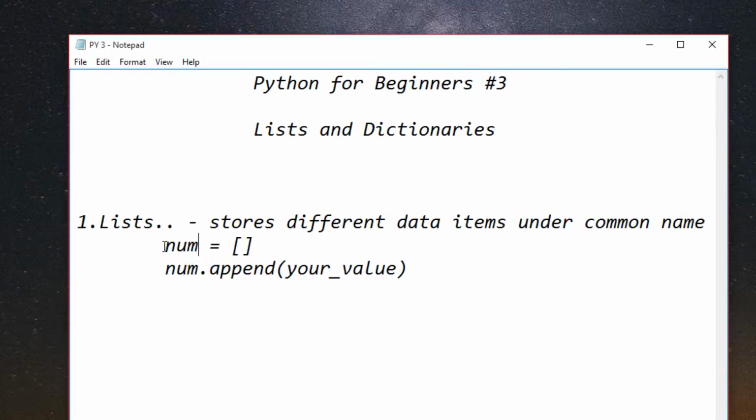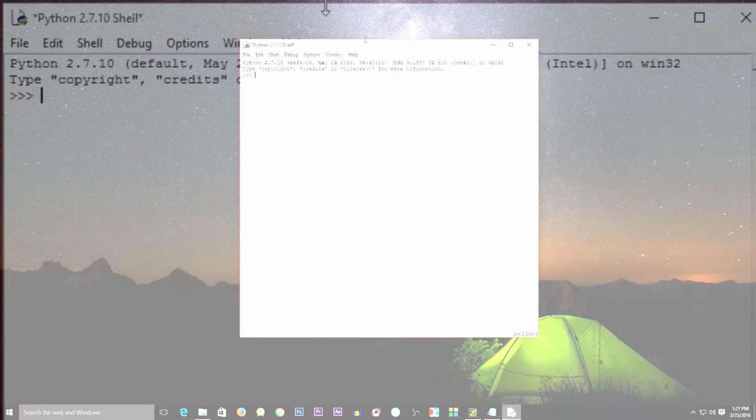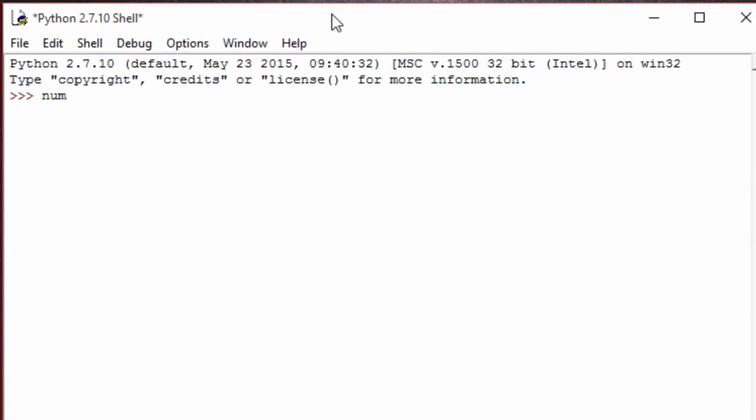Num equals 2 square brackets to implement the list, and the dot append function is used to insert your value into this list. So let's see it in the Python shell. Open up your Python shell and type num equals 2 square brackets and press enter, and then use the dot append function, that is num dot append, and type the value. For example 15, press enter.